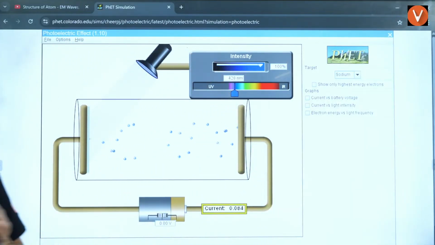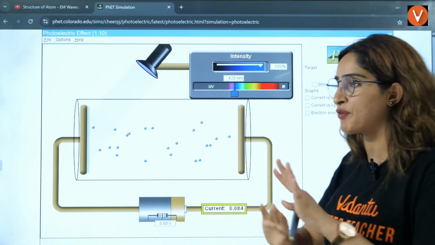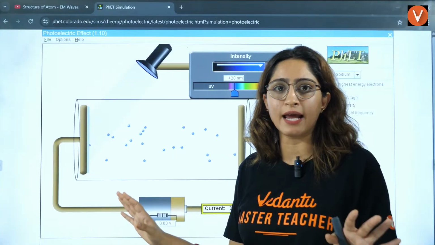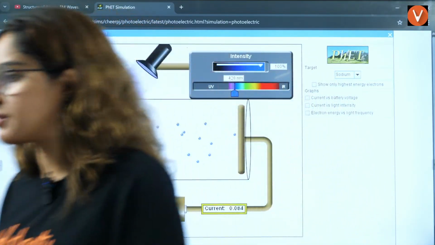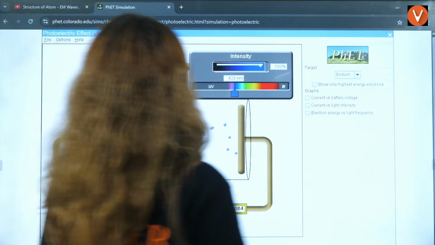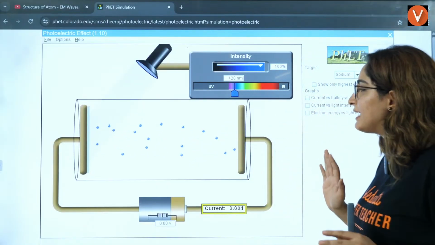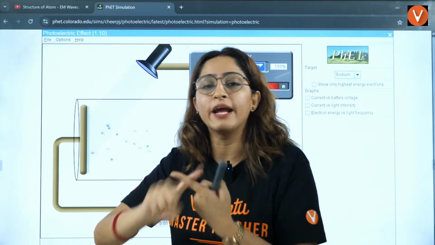Can I say that more is the frequency, more will be the kinetic energy, right? I have fixed everything else. I am not changing anything else. This is how these conclusions are made based on the experiments. So now we can guarantee that yes, frequency and kinetic energy are related.